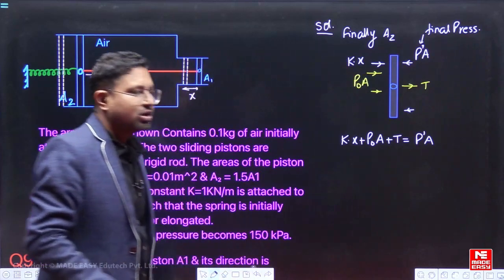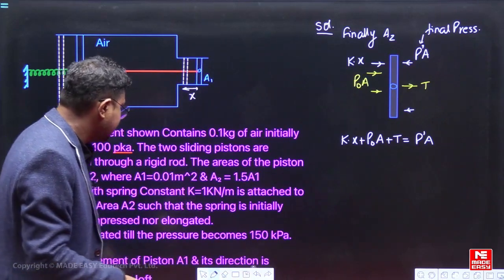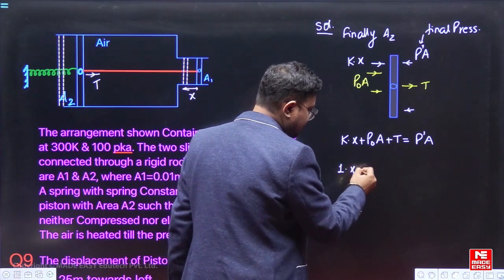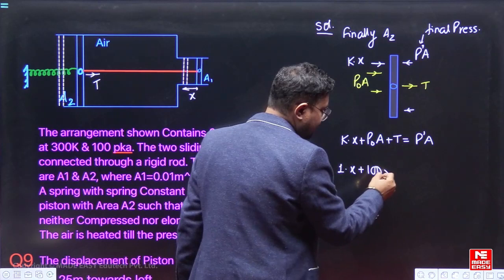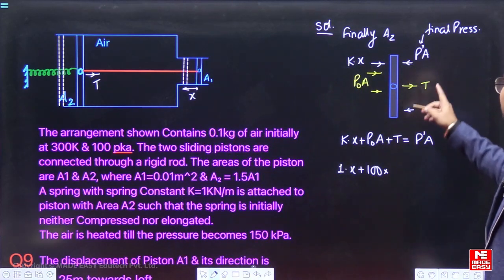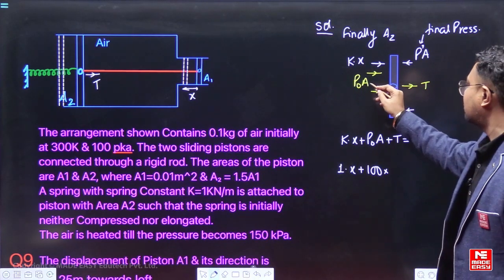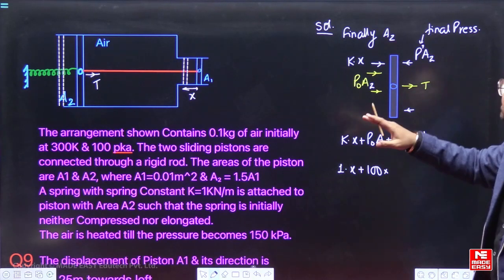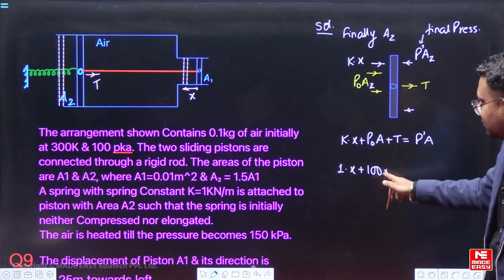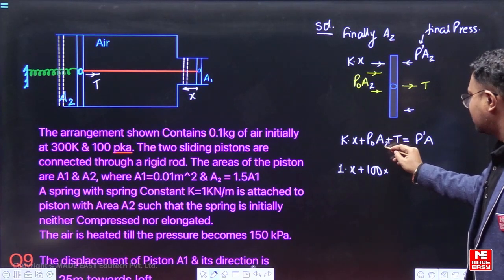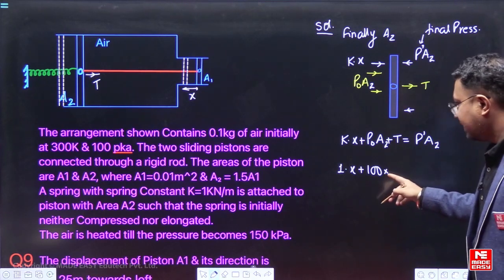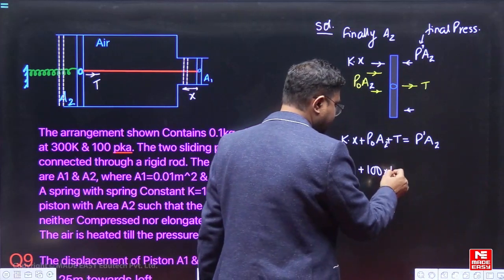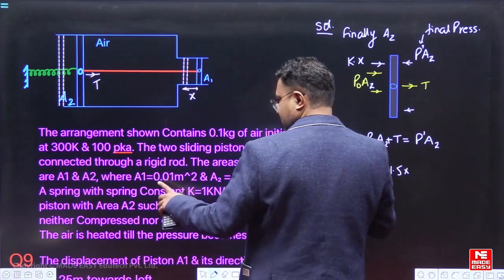Fine. So if I put in the values, k is 1, so this is 1 into x. P naught is given to be 100 into area A. And what area is it? It is A2, because we are talking about piston 2. So what is A2? 1.5 times A1, and A1 is 0.01, so 1.5 into 0.01.